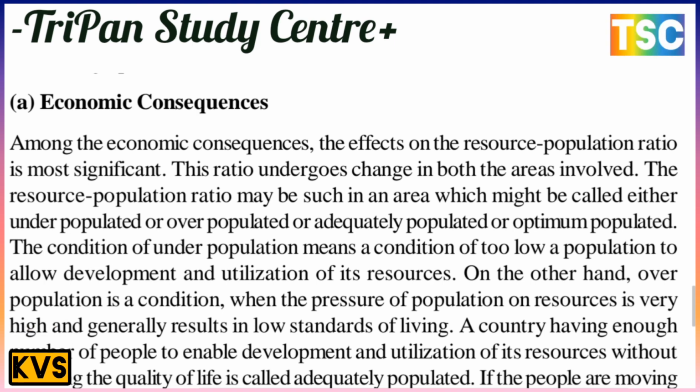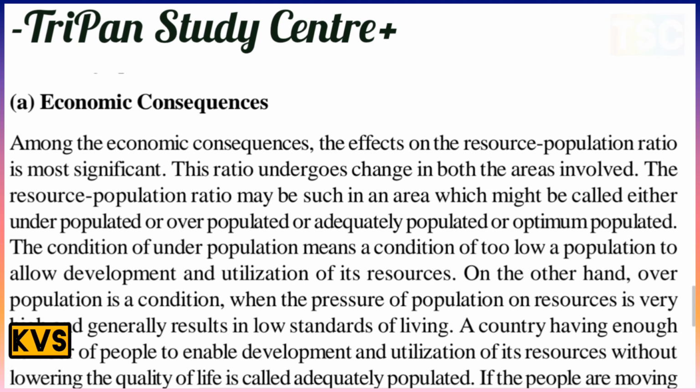Underpopulation means a condition of too low a population to allow development and utilization of its resources. On the other hand, overpopulation is a condition when the pressure of population on resources is very high and generally results in a low standard of living. A country having enough people to enable development and utilization of its resources without lowering their quality of life is called adequately populated.